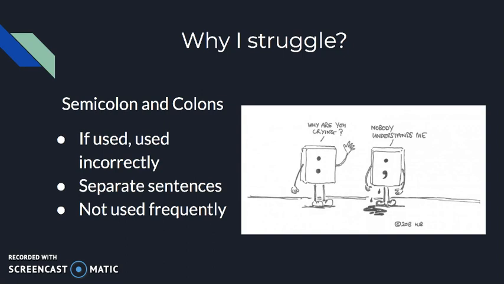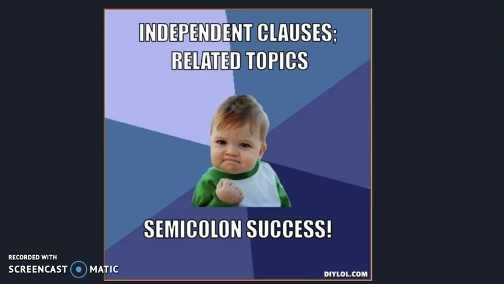I've also encountered that I don't use either frequently, so I've never felt the need to actually learn any of them. I hope that after this presentation, you feel more comfortable with using both mechanics rules of the semicolon as well as the colon,